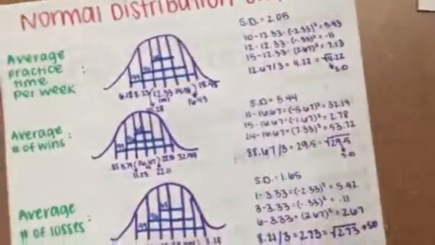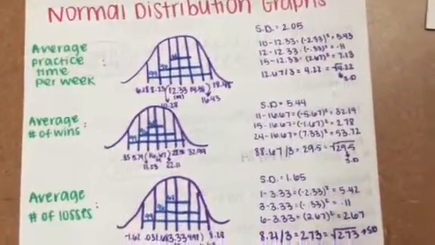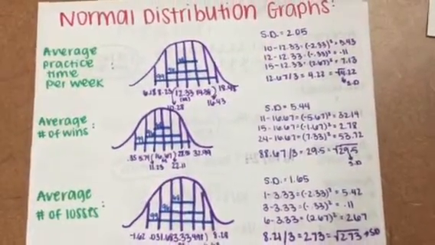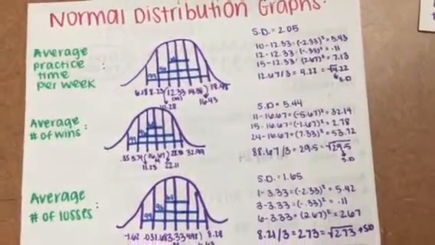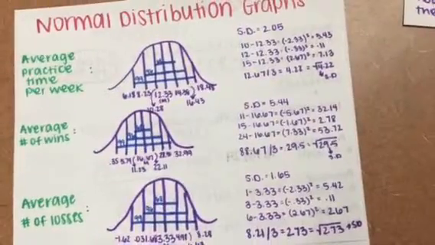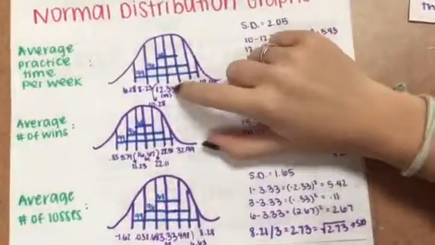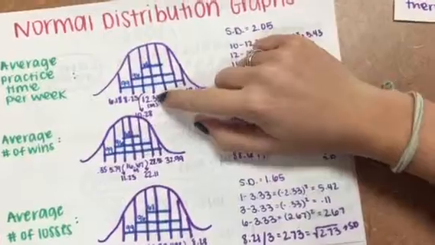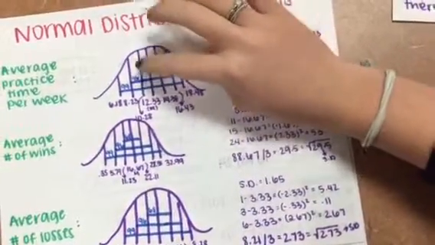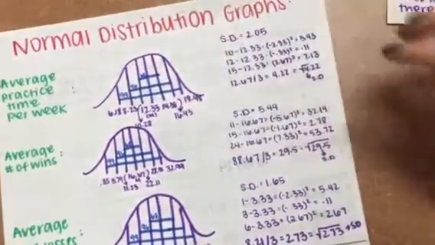Then we created normal distribution graphs for what we felt were the 3 best ways to conduct our experiment. We did the average practice time per week, which you can see that there's the mean of 12.33 right here, and it separated the data between 68, 95, and 99%.